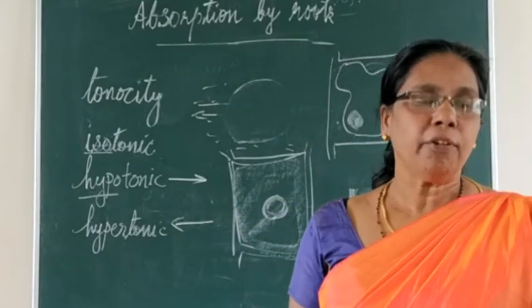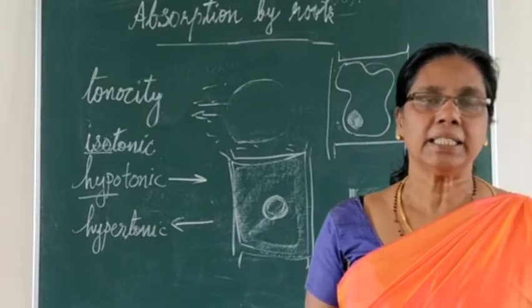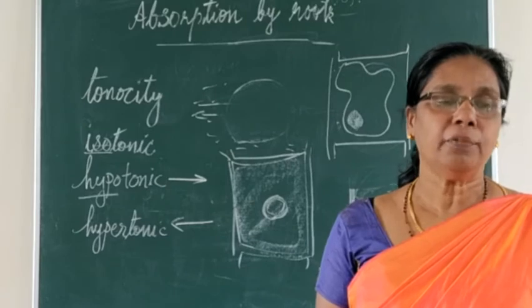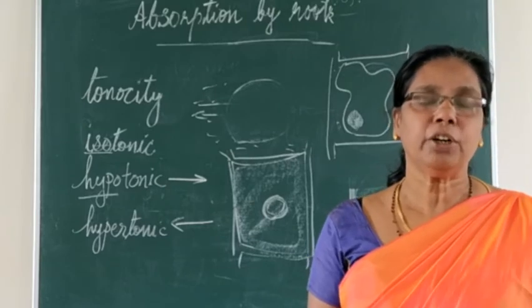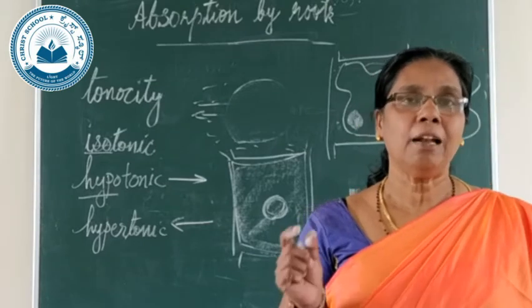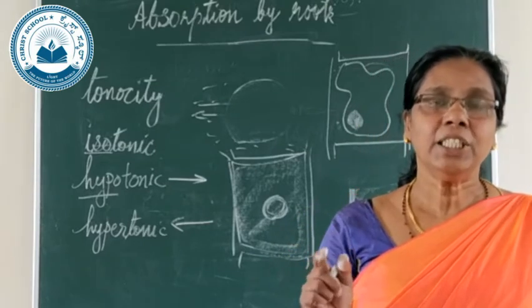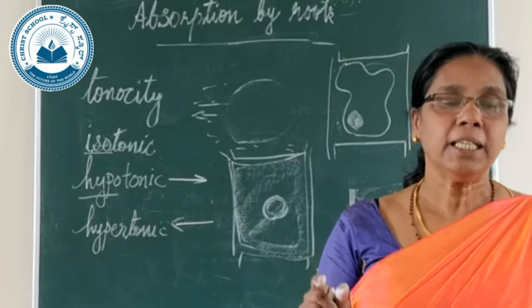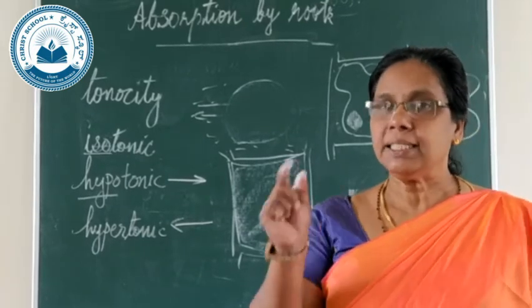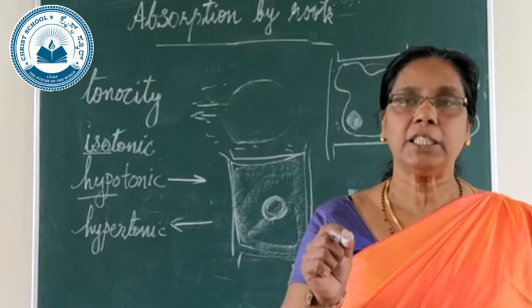In the case of a plant cell, there is another striking feature that determines the behavior of this cell, that is the rigidity of the cell wall. That is another important feature, that the cell wall is very rigid. The cell wall is made up of what? Cellulose in the case of a plant cell. In addition to the cell wall, you can see inside a membrane called what?